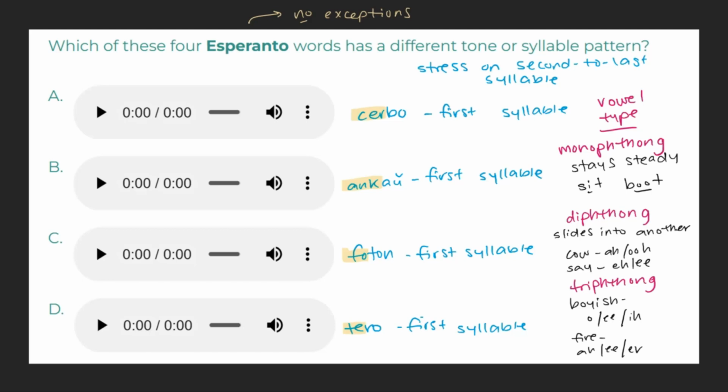With this information in mind, taking a fresh look at our choices, we can see that choices A, C, and D all end in monophthongs, while choice B ends in a diphthong, ankaŭ. Because we can see that our question asks which word differs in tone and vowel sound falls under tone, we can go ahead and mark choice B, ankaŭ, as our final answer.